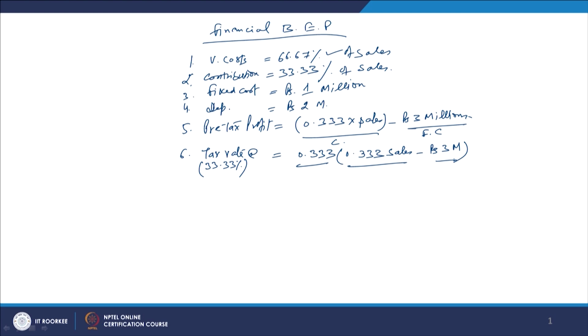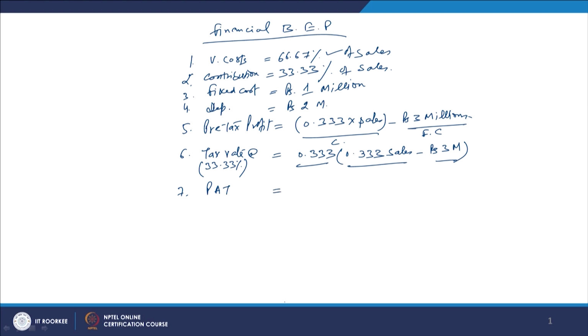So, the component inside the bracket becomes the profit before tax, pre-tax profit, and then we multiply with the tax rate 0.333. So, you are finally coming up with what is called profit after tax, PAT.